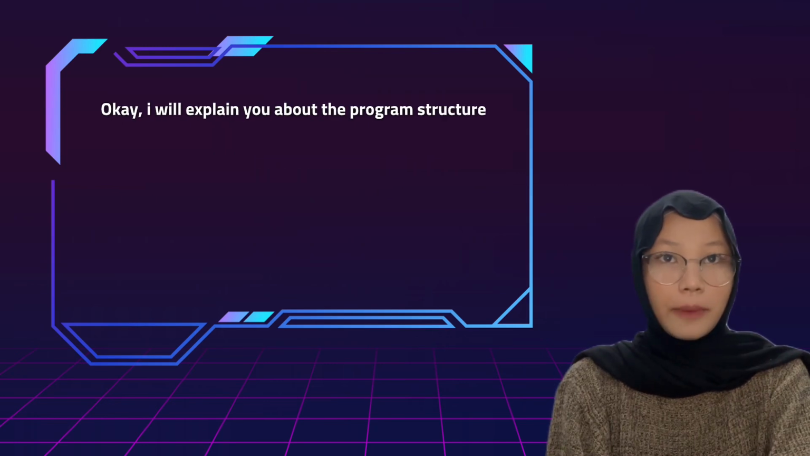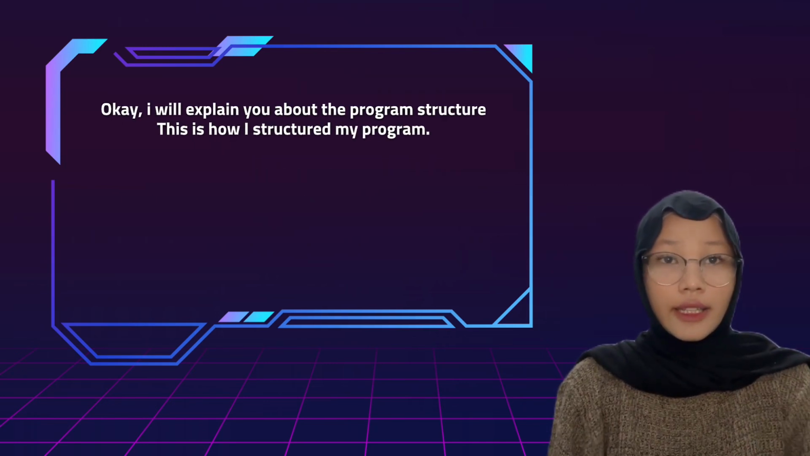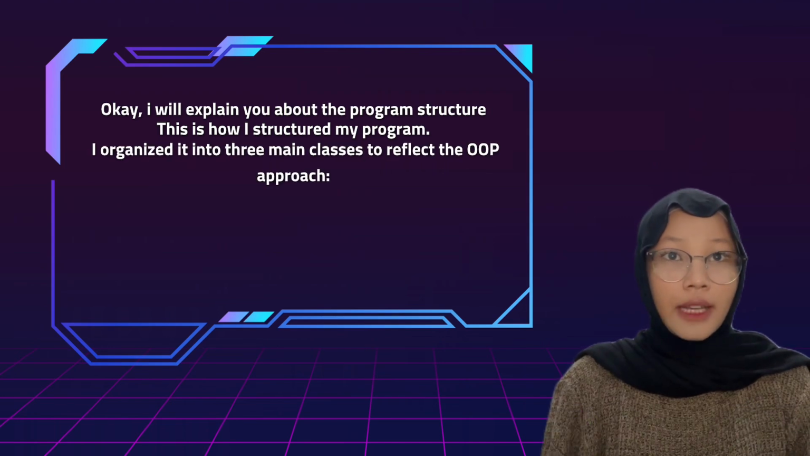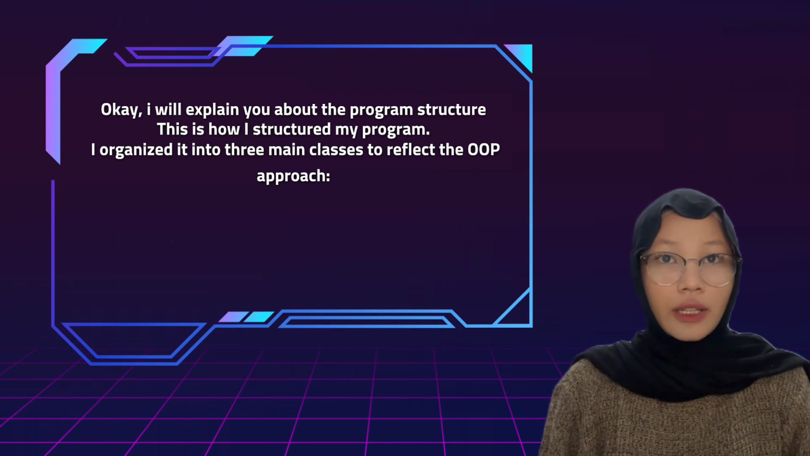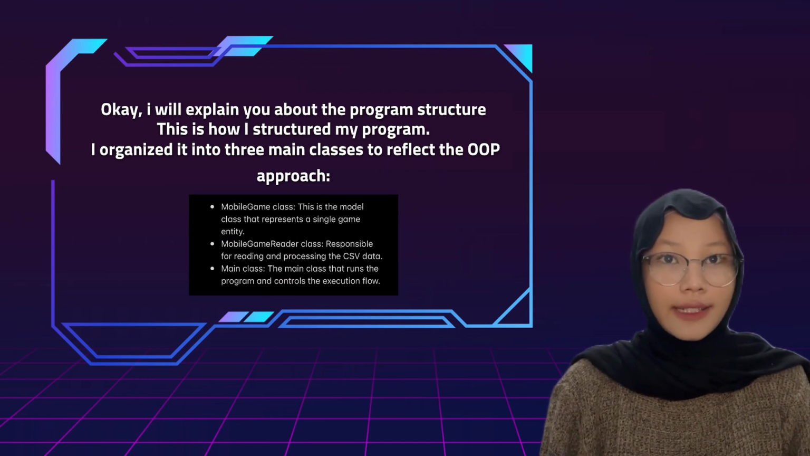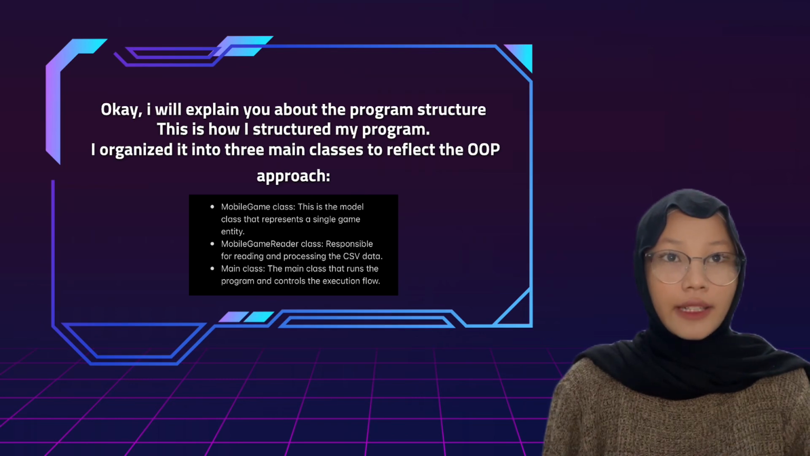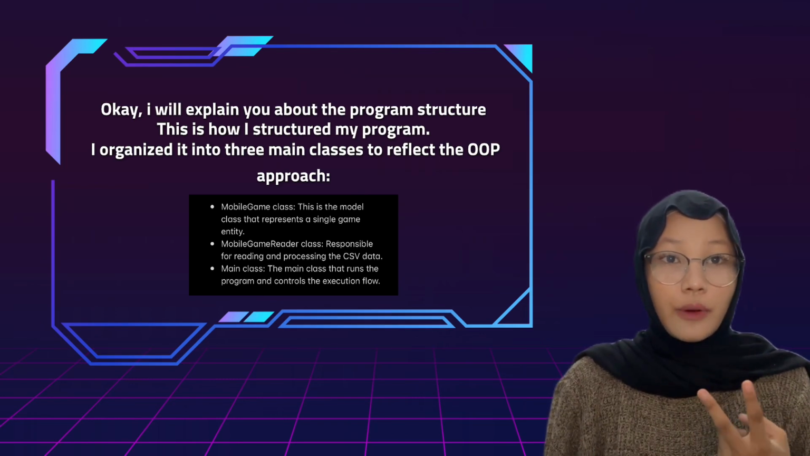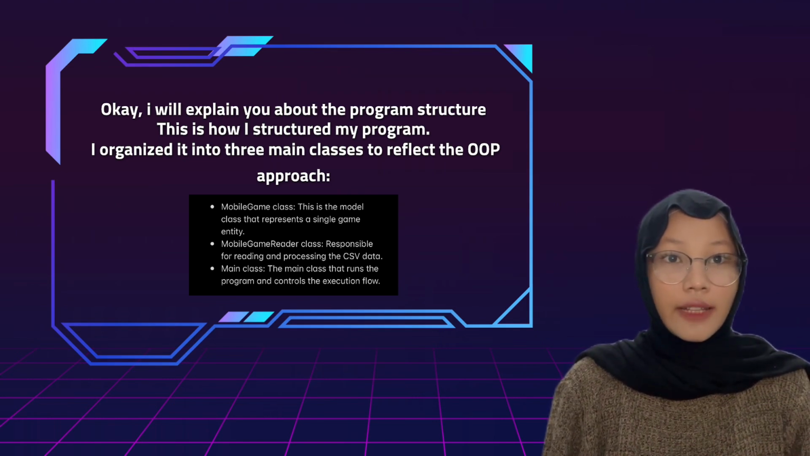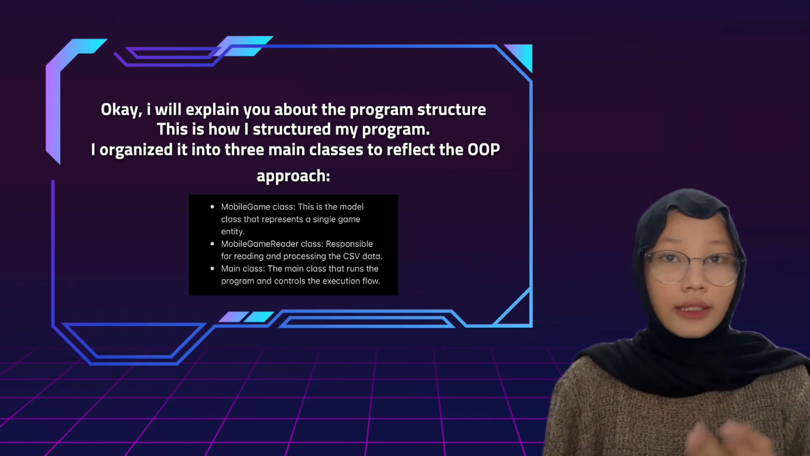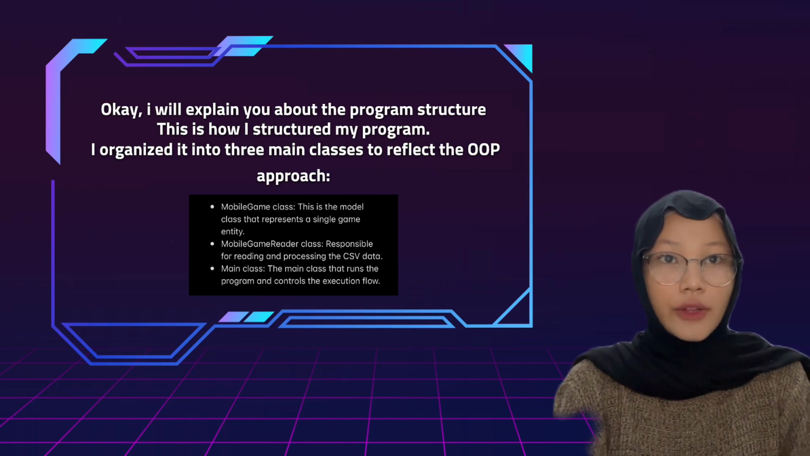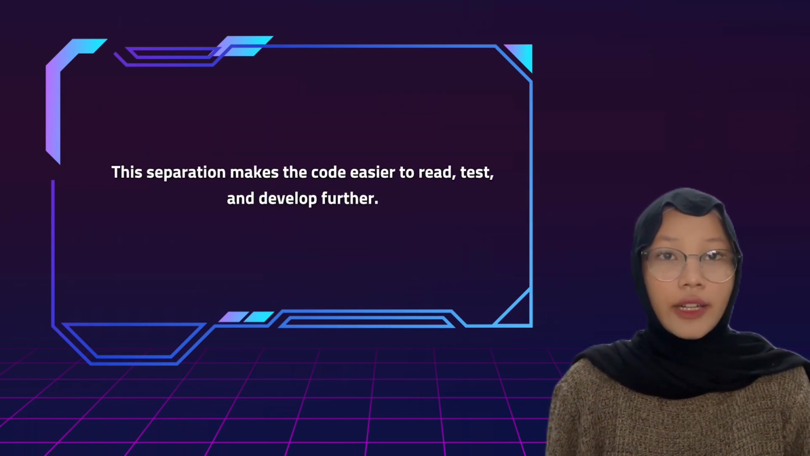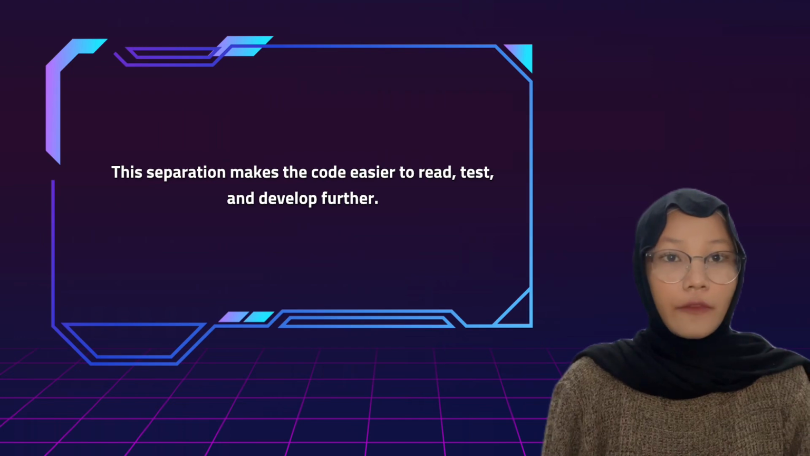Okay, I will explain to you about the program structure. This is how I structured my program. I organized it into three main classes to reflect the OOP approach. First, there is the MobileGame class. This is the model class that represents a single game entity. Second, MobileGameReader. This is the class that is responsible for reading and processing the CSV data. And then there is the Main class, the class that runs the program and controls the execution flow. This separation makes the code easier to read, test, and develop further.